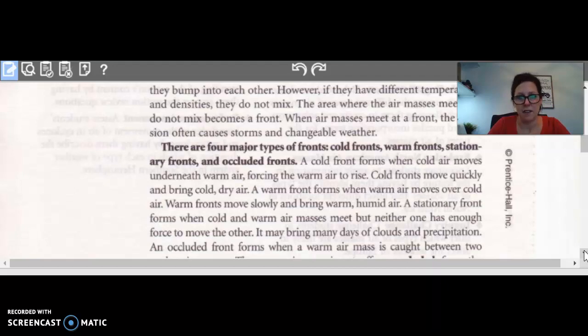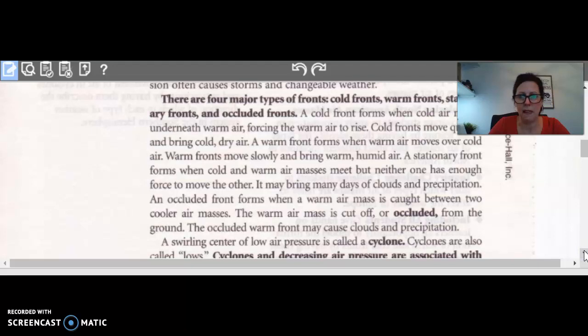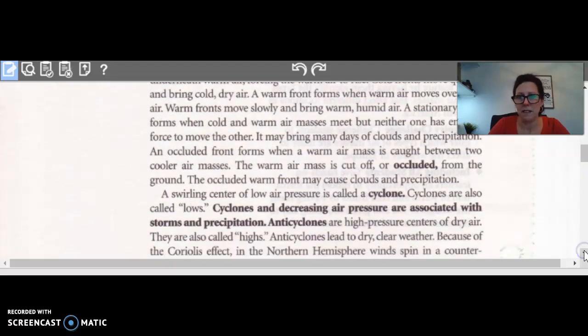A stationary front forms when cold and warm air masses meet, but neither one has enough force to move the other. It may bring many days of clouds and precipitation. An occluded front forms when a warm air mass is caught between two cooler air masses. The warm air mass is cut off or occluded from the ground. The occluded warm front may cause clouds and precipitation.